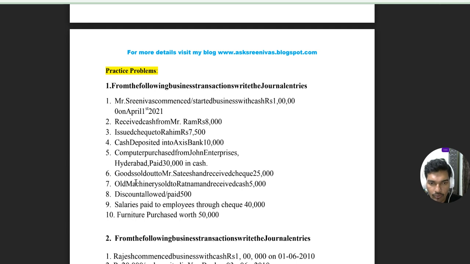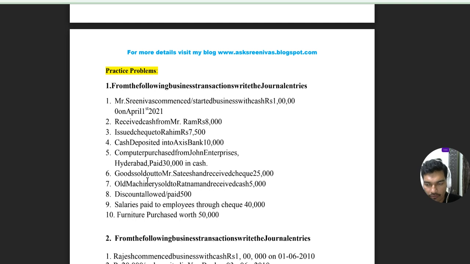So when we sell goods, what comes in and what goes out? When we sell the goods, cash comes in, goods goes out. In this transaction, we are receiving check only, so we should write bank. So we should write bank only, and we should not write goods credit side.